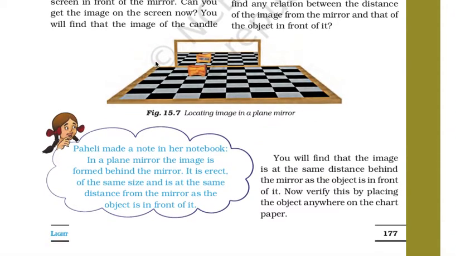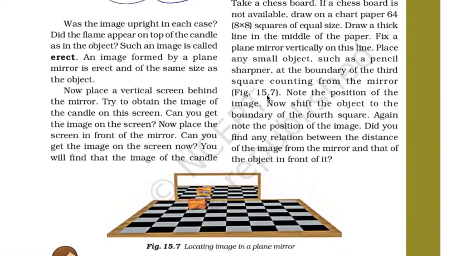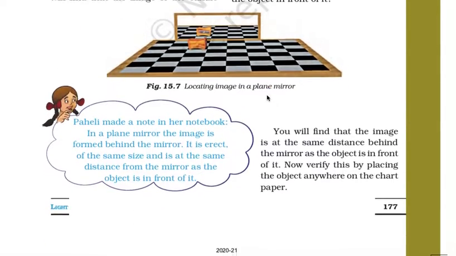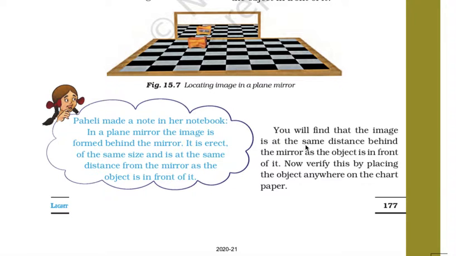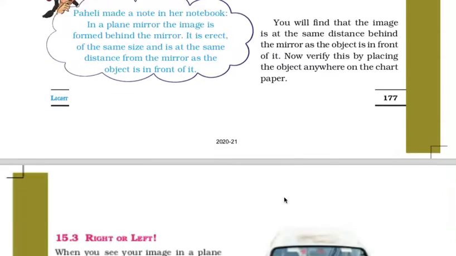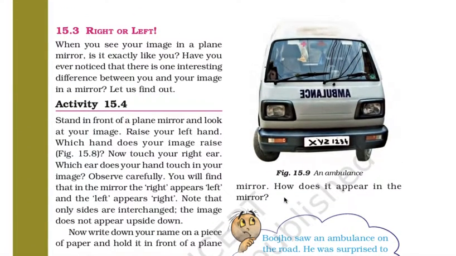So you can see here one more activity is performed and we can see what the result is. You will find that the image is at the same distance behind the mirror as the object is in front of it. Now verify this by placing the object anywhere on the chart paper.